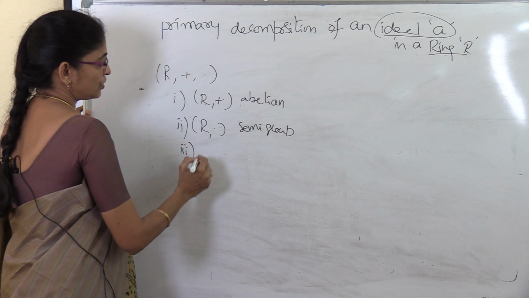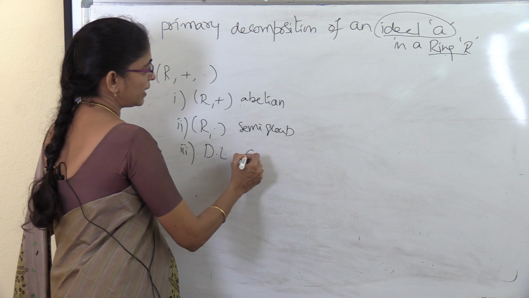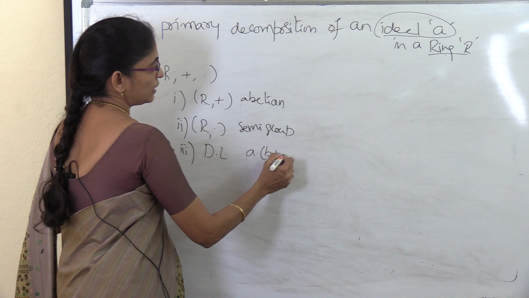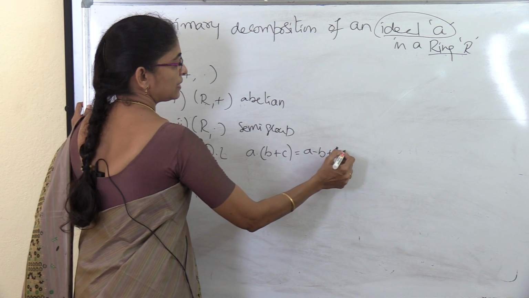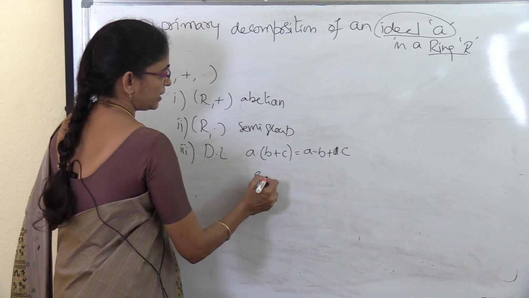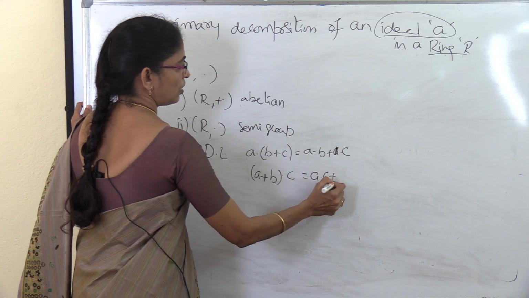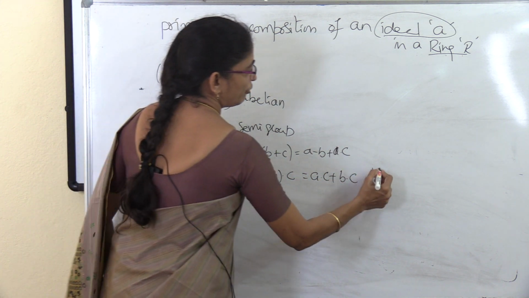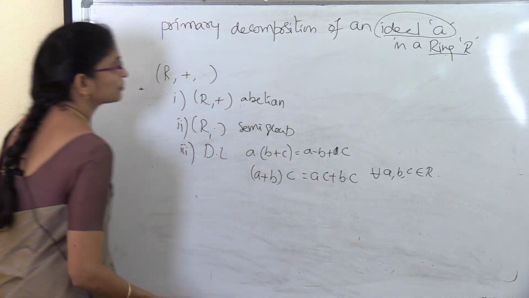Third, it also satisfies distributive laws, that means both left and right distributive laws. They are a dot (b plus c) is equal to a dot b plus a dot c, and next one is (a plus b) dot c is equal to a dot c plus b dot c, for all a, b, c belongs to R.